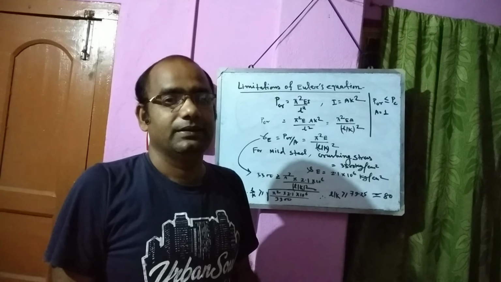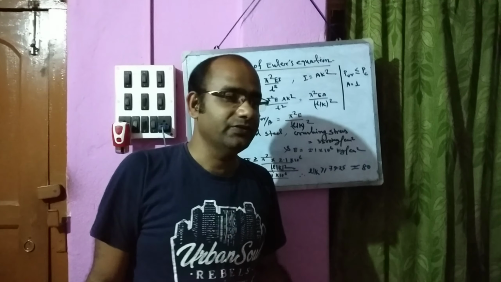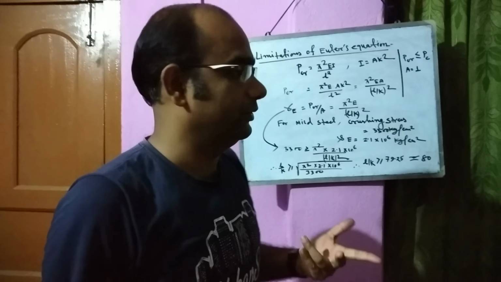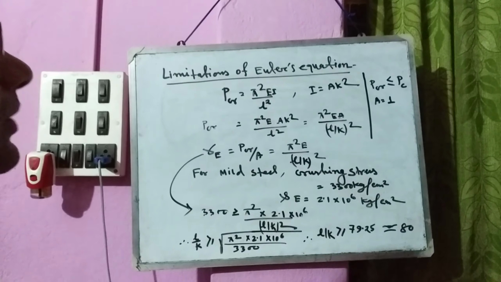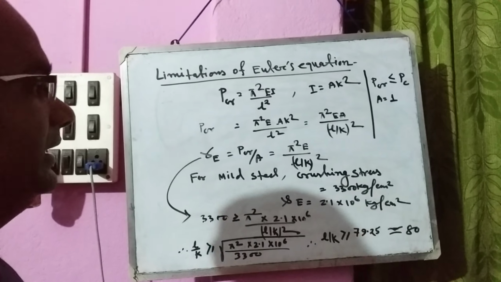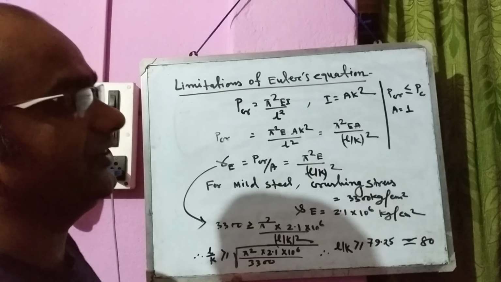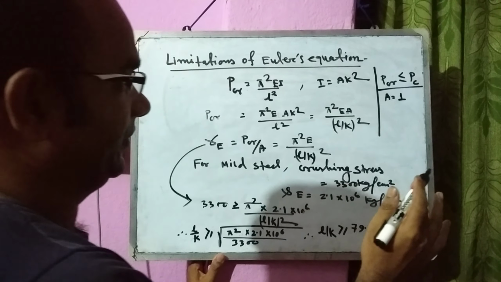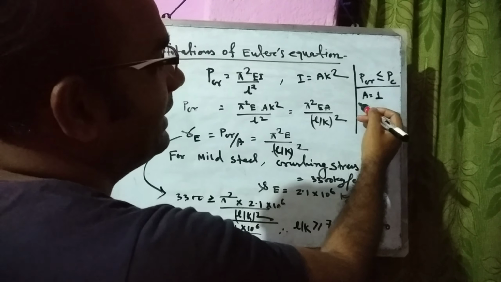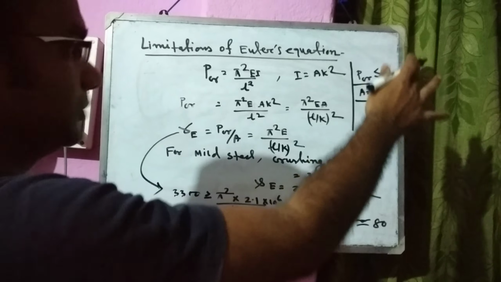Now, how can we prove the limitations of Euler's equation? Just come to the point. The crippling stress is less than or equal to the crushing stress. For unit area, A equal to 1 for both cases.